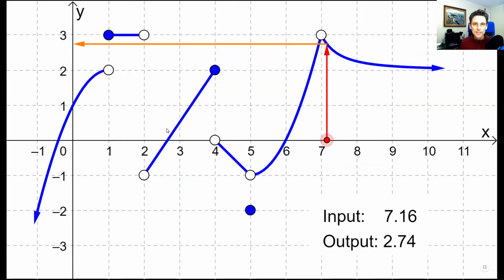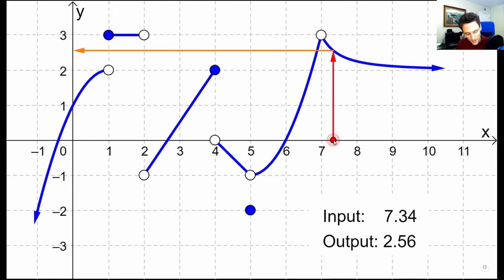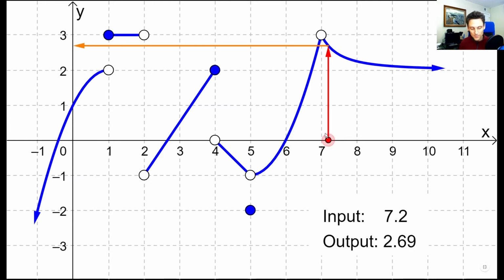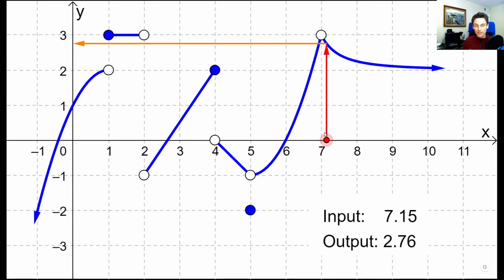Before we move on, I just wanted to give you a quick glimpse to tie in what we were talking about earlier about infinitesimals and see how they relate to these limit concepts. The infinitesimal, the number that's getting closer and closer to 0 when we're taking limits, is that distance between the number that we're getting close to and the x values that we're looking at, right? Like when we're approaching 7 from the right side, that distance from 7 to our x value is shrinking, getting closer and closer to 0. So that's what's happening with these infinitesimals.